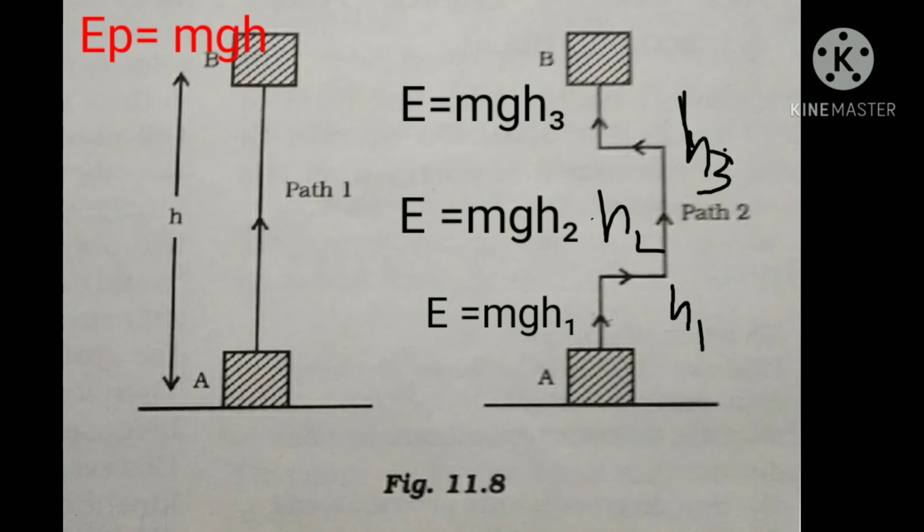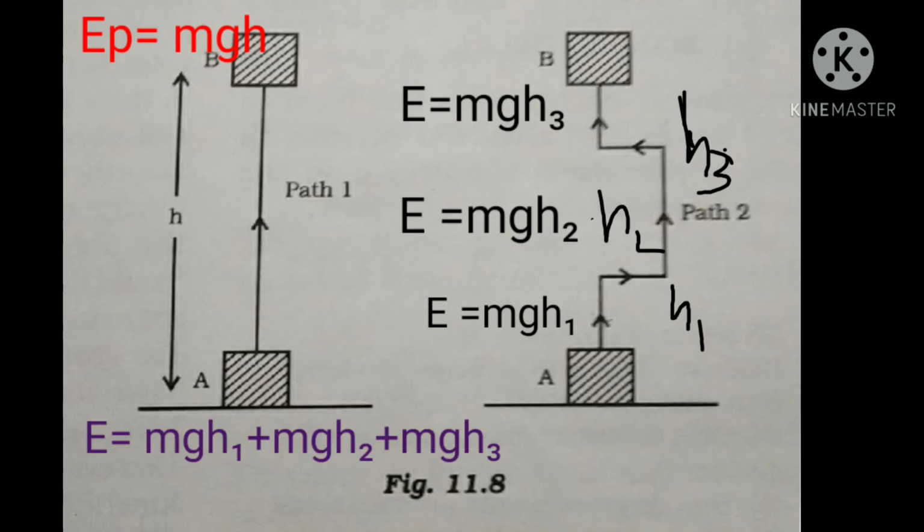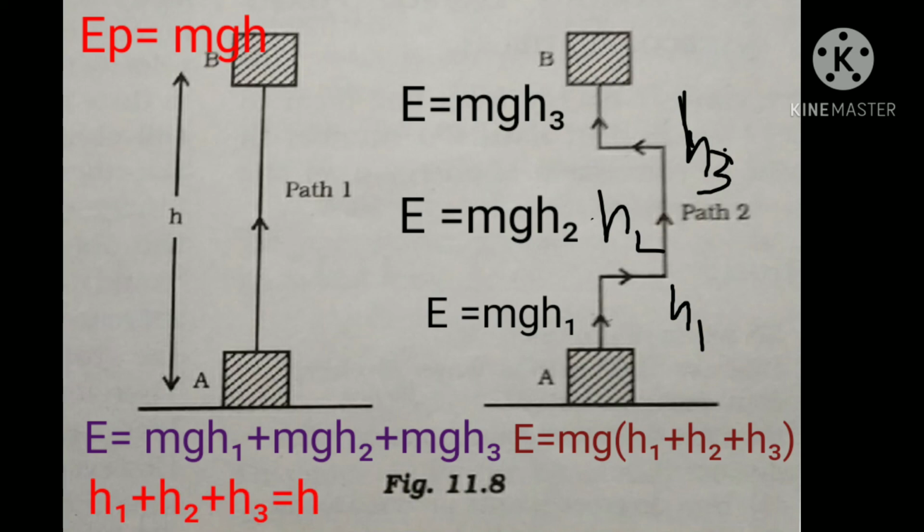Then the total potential energy is equal to mgh1 plus mgh2 plus mgh3. So the total potential energy we can write as mg into (h1 plus h2 plus h3). But here we know h1 plus h2 plus h3 is equal to the height h. So we can replace h1 plus h2 plus h3 by h. Finally we get potential energy E is equal to mgh.